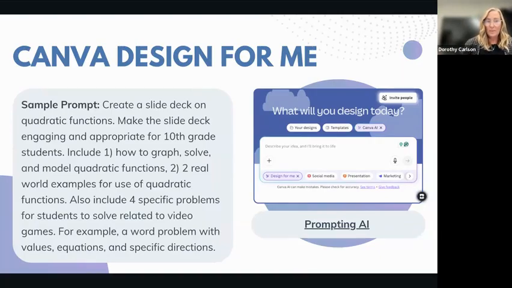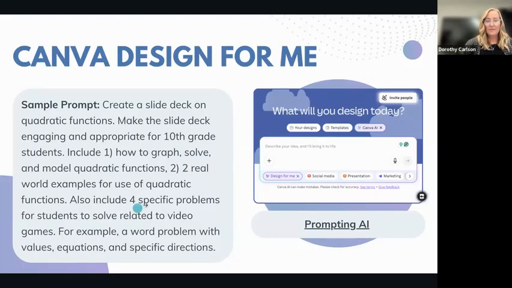So here's our sample prompt. I'm going to ask Design for Me to create a slide deck on quadratic functions that has some basic information about quadratic functions. I want it to be appropriate for 10th grade students. I want it to include how to graph, solve, and model quadratic functions. And I also want some real world examples for the use of quadratic functions so that students understand how this applies outside of the classroom.